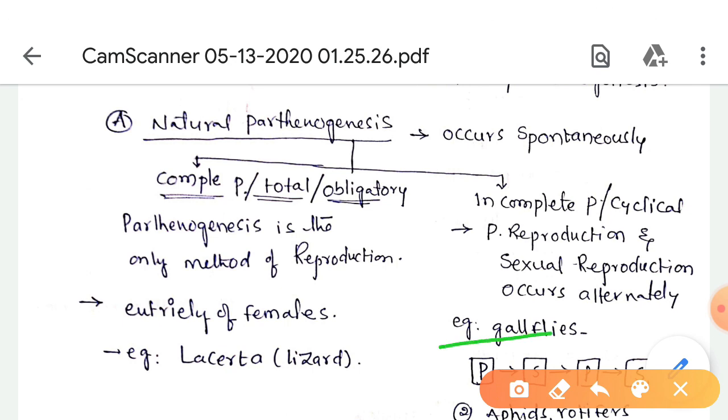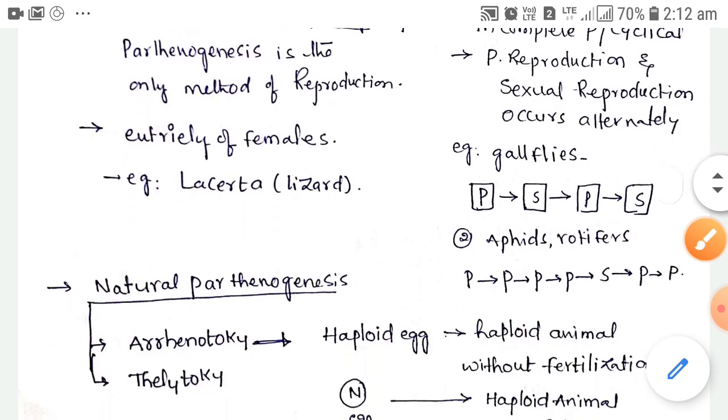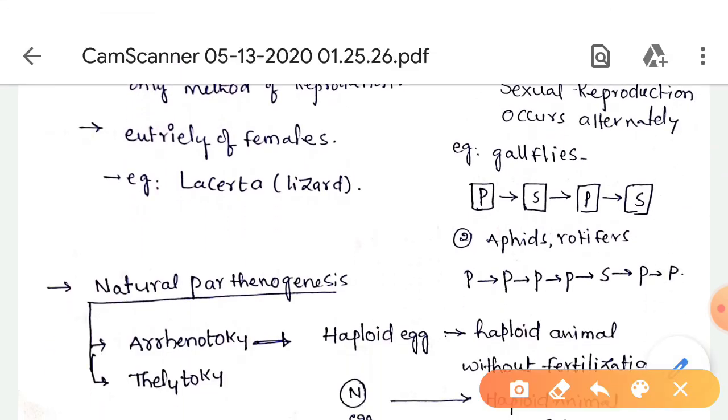Example, gall flies. In one year parthenogenetic reproduction occurs, and in the next year sexual reproduction occurs, and again parthenogenetic and again sexual reproduction. These two occur alternatively.